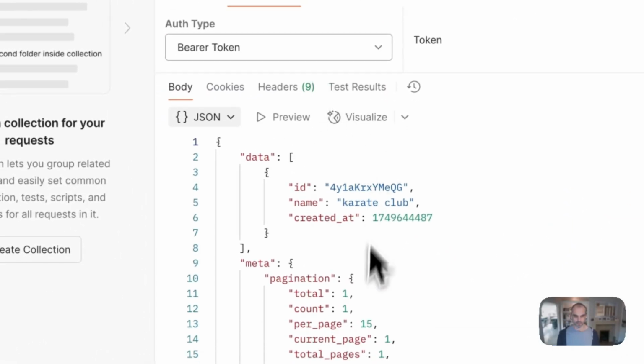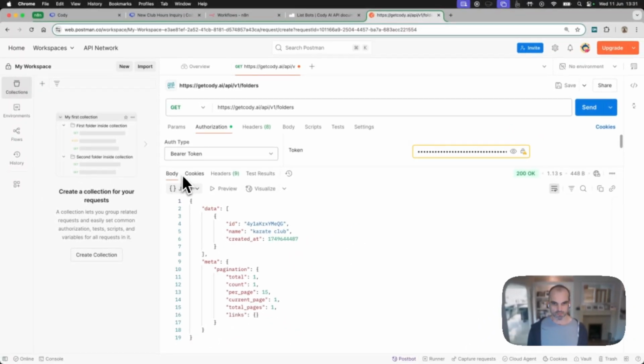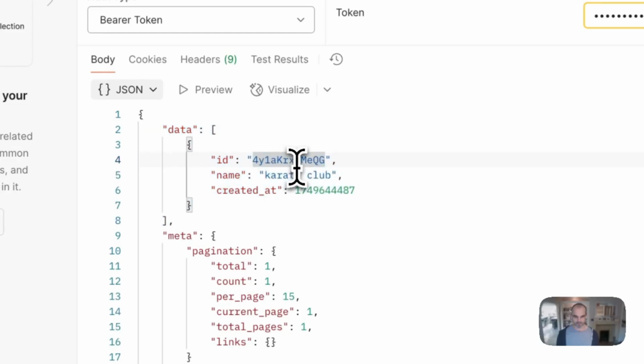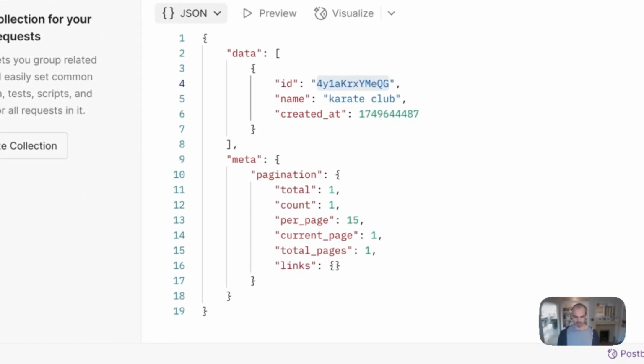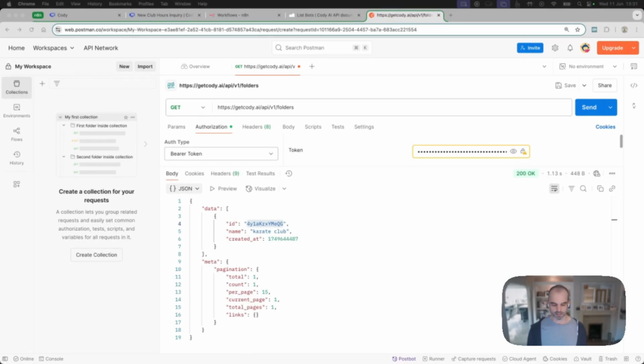And then down here, you will see in the body of our response, I have this. And therefore, we can see our folder here is Karate Club. And when it was created, that's just a date stamp. But what I need here is that ID there. I'm just going to save it. I'm just writing this in my text editor. So I'm just going to put in the folder ID there. So I'm saving that ID.